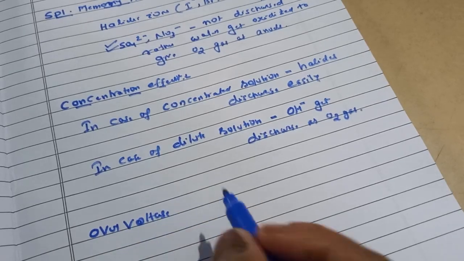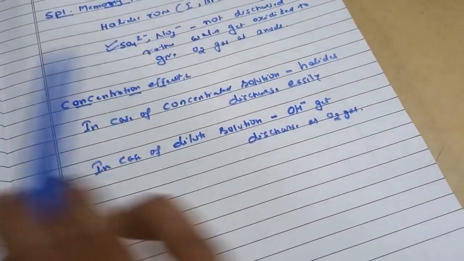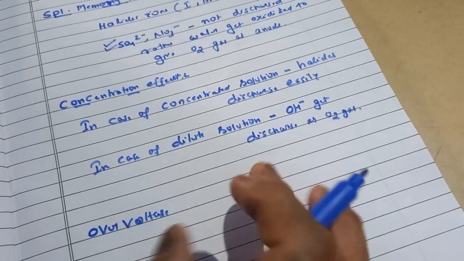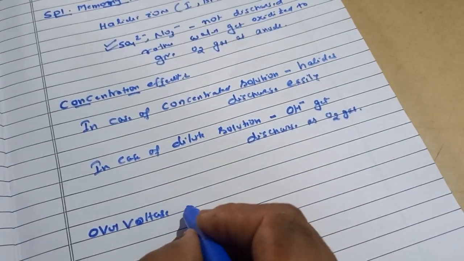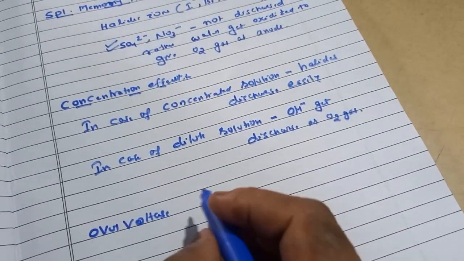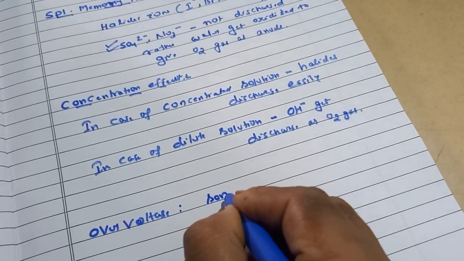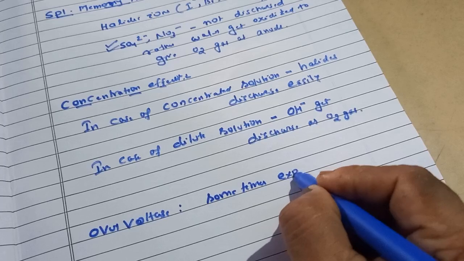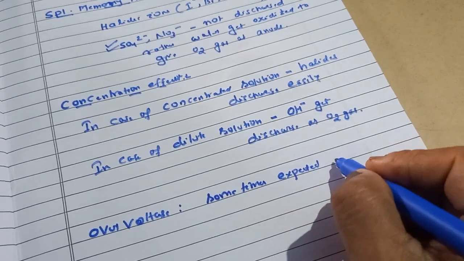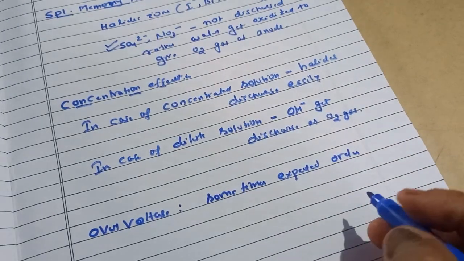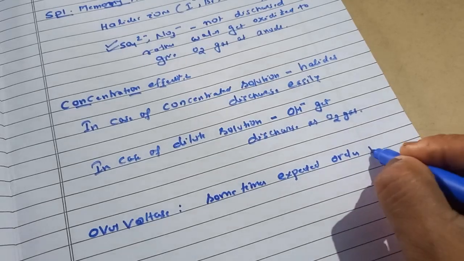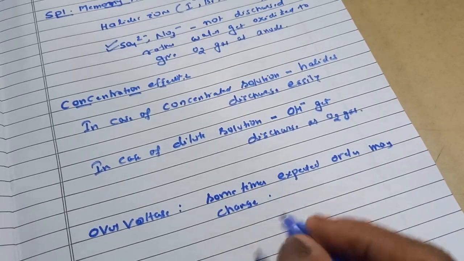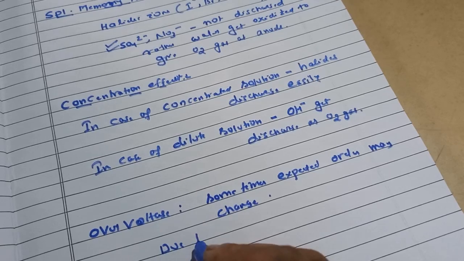Sometimes what happens is overpotential or overvoltage: the expected order of discharge may change due to overpotential or overvoltage. Right students? The expected order may change due to this overpotential.